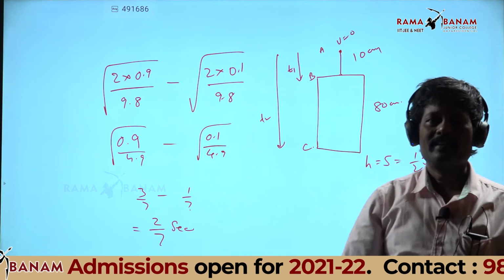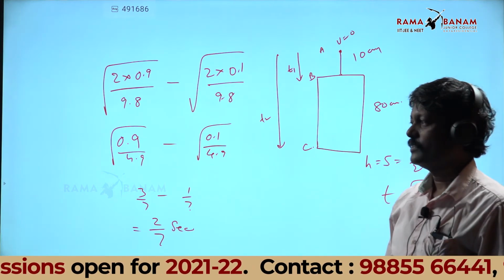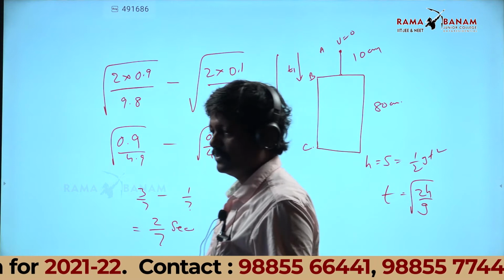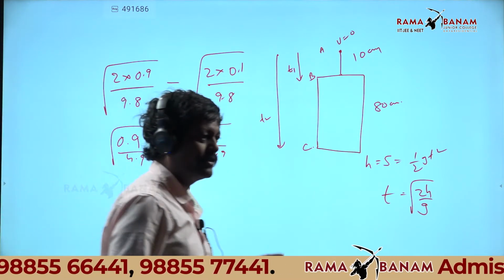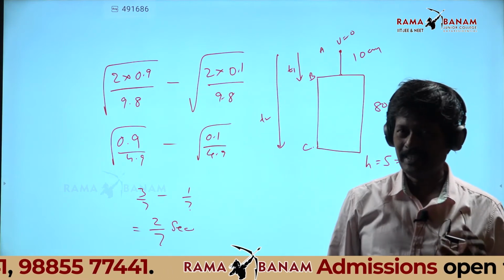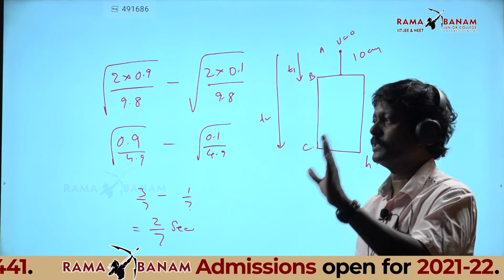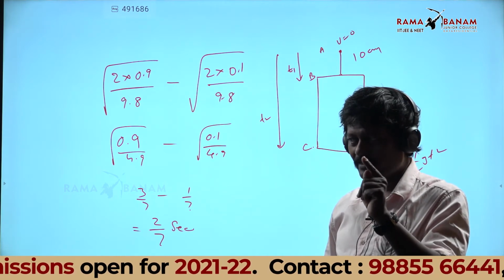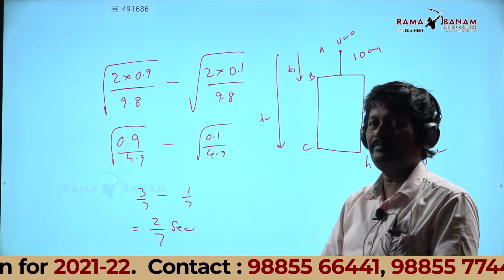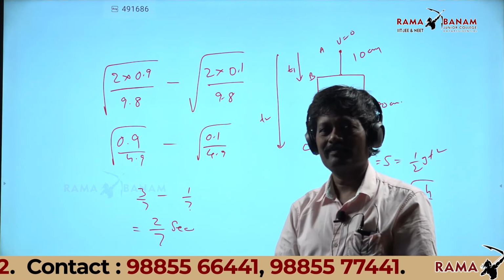Always remember, in IIT or NEET, the question paper setter will give 30 to 35% of the paper such that you can do it like this. Some trick will be there.